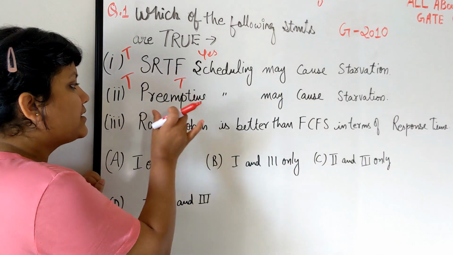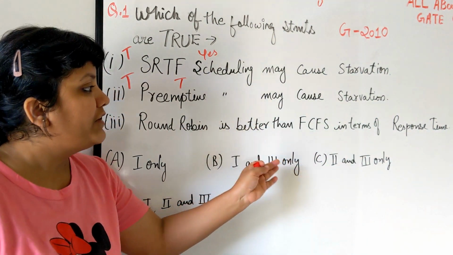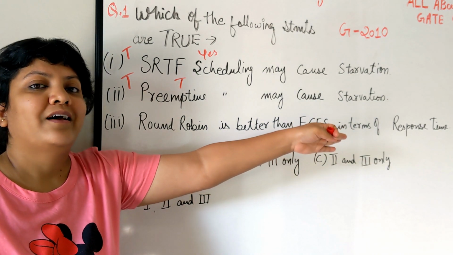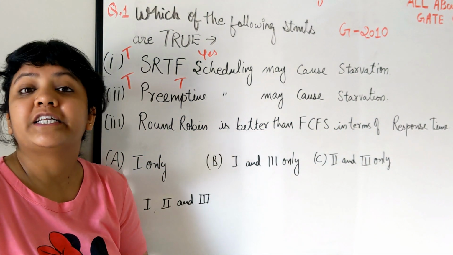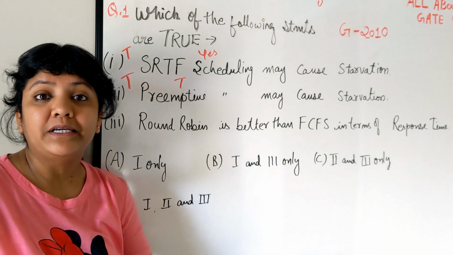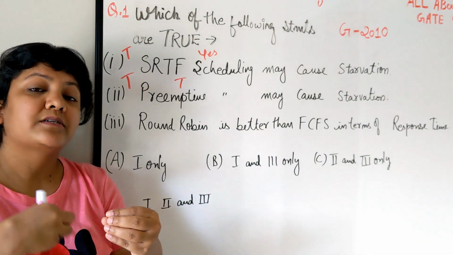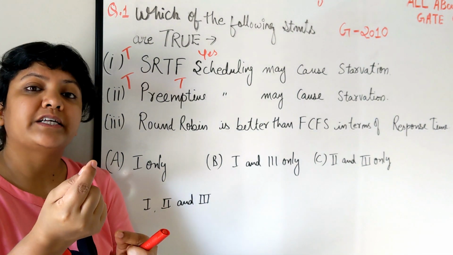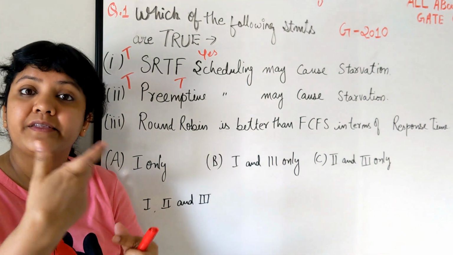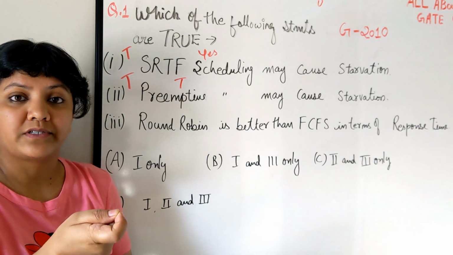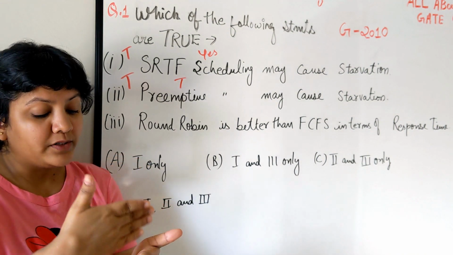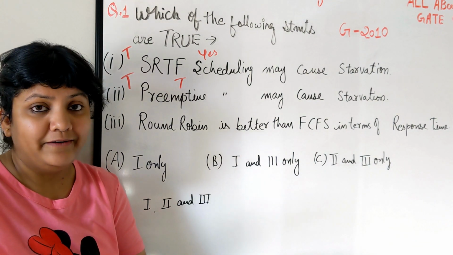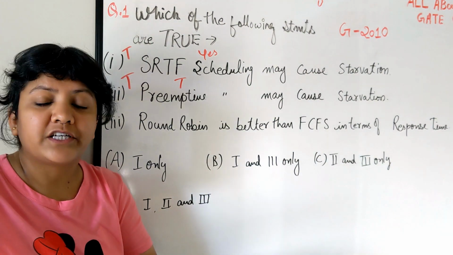Now the third one: round robin is better than first come first serve in terms of response time. Now comes the term response time. Response time means the time from when a process is submitted to the system until the very first response it gets from its execution. If a process is submitted at time 0 and gets its response at time 10, it has a larger response time.